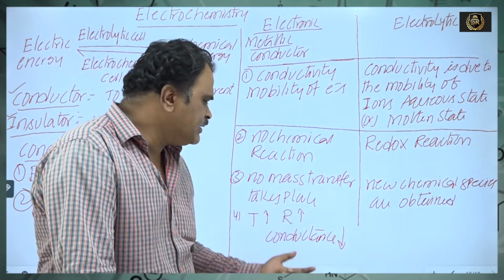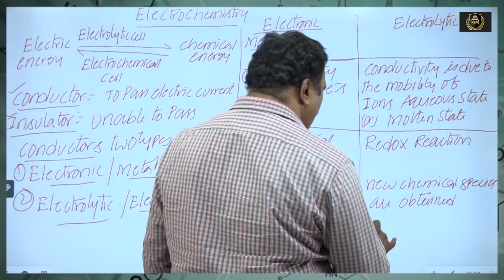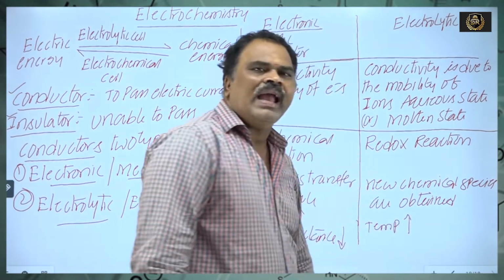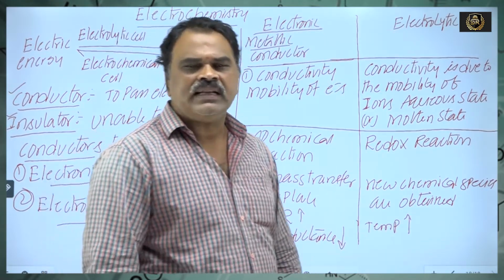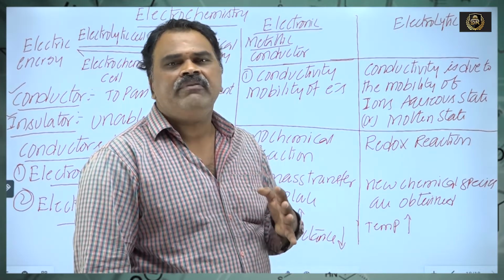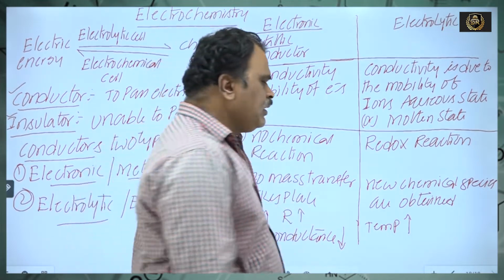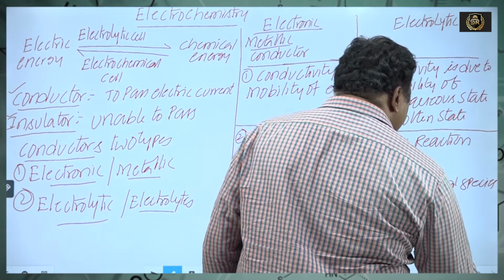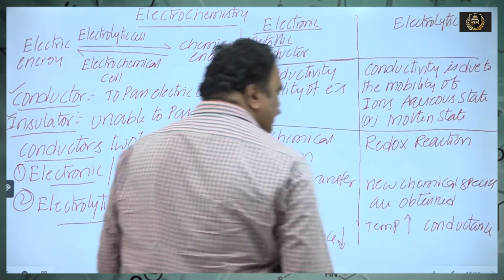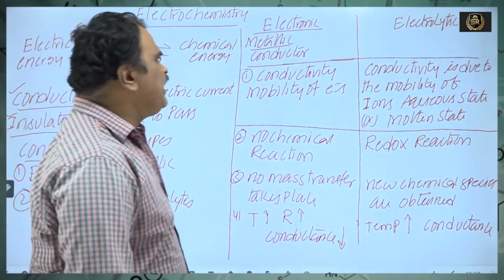So resistance increases, conductance decreases. In electrolytic conductors, as temperature increases, the degree of ionization and dissociation increases, the free movement of ions increases, hence conductance increases. So temperature is directly proportional to conductance here, and inversely proportional to conductance in metallic conductors.